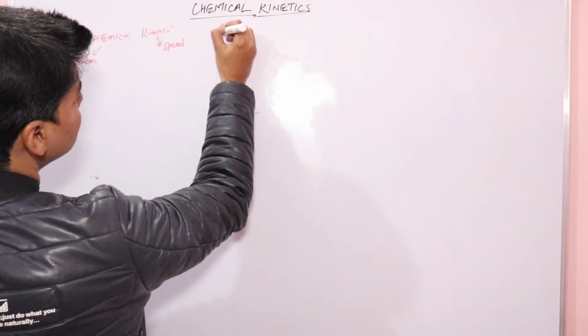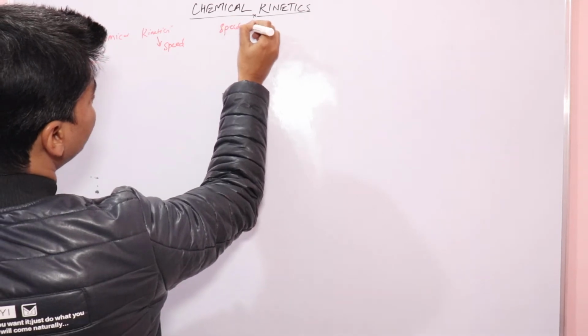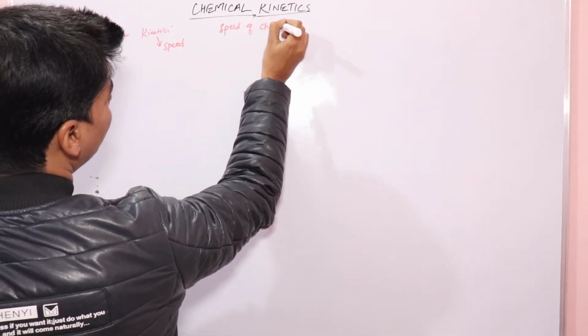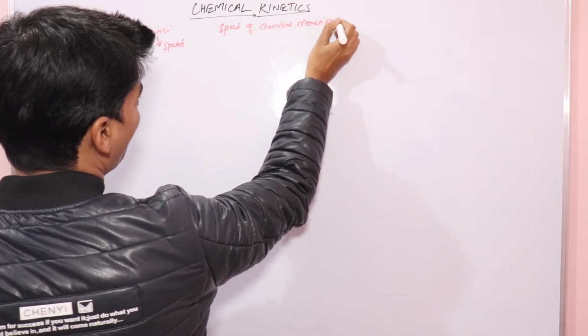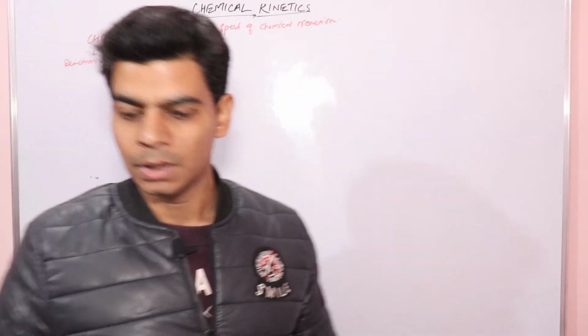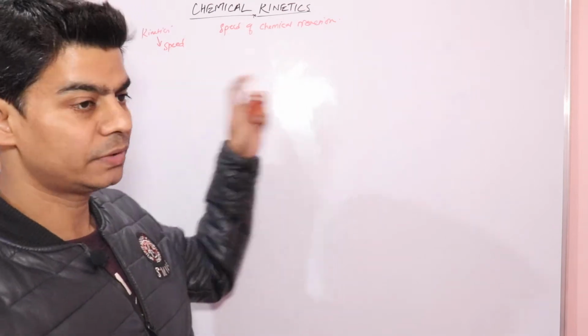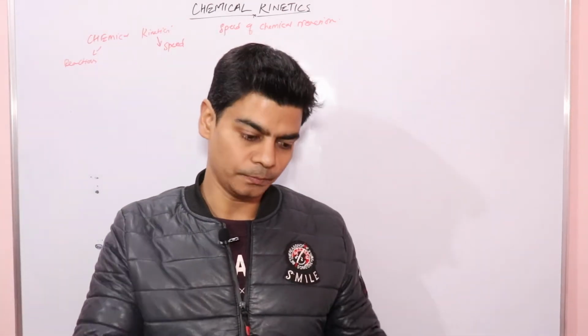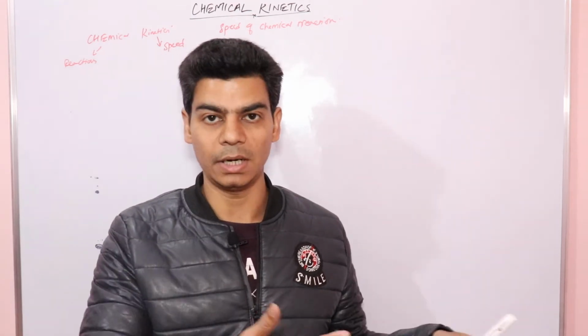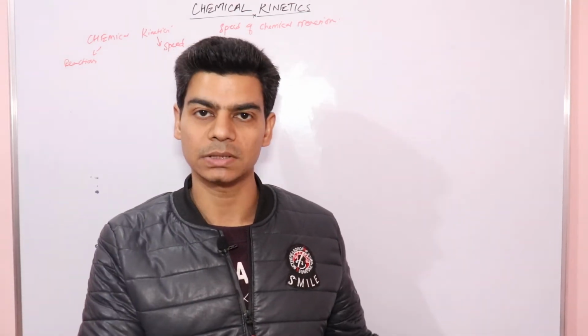The meaning is speed of chemical reactions, right? So in this chapter, or we say in this branch of chemistry called chemical kinetics, we study the reactions we have studied till now in our previous classes.